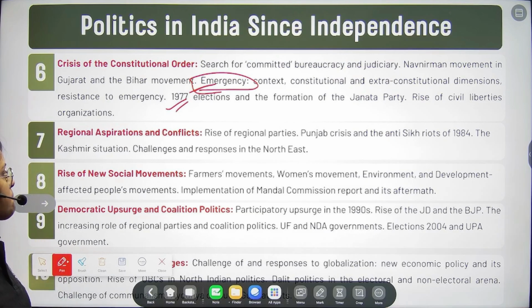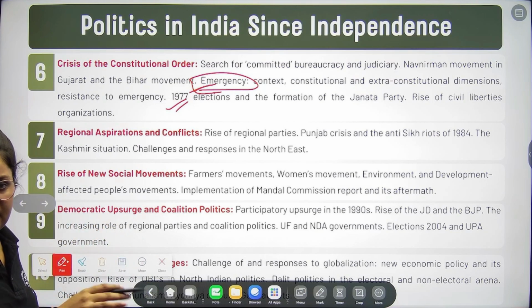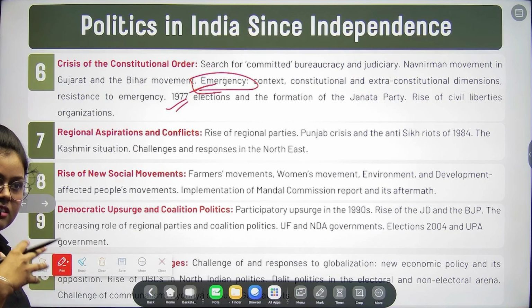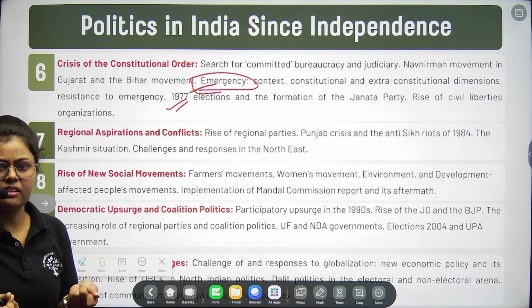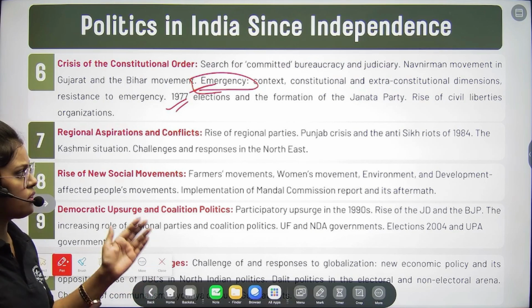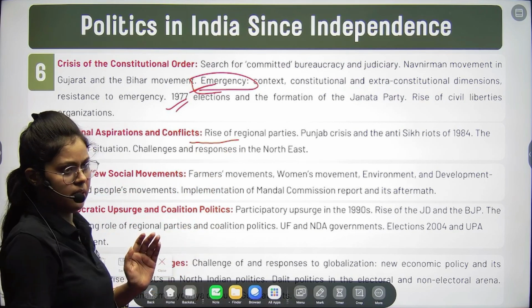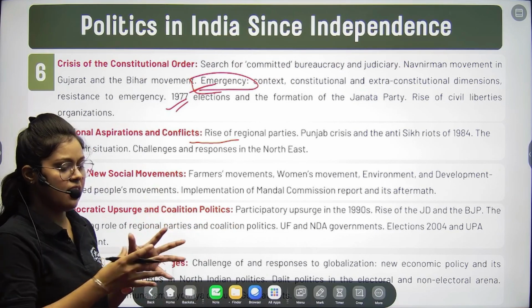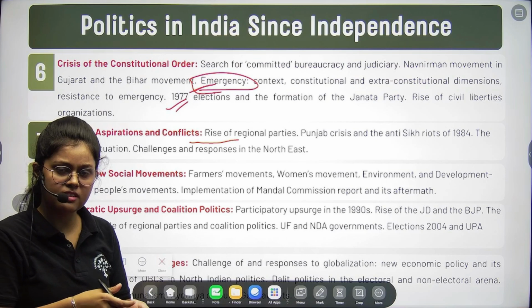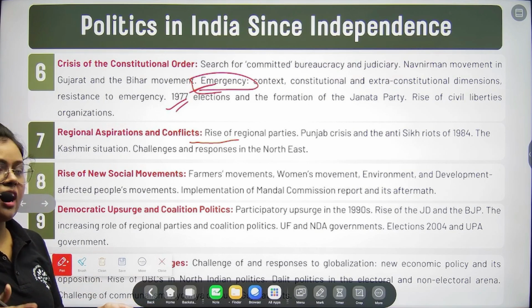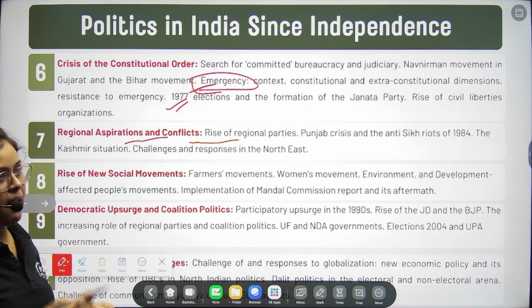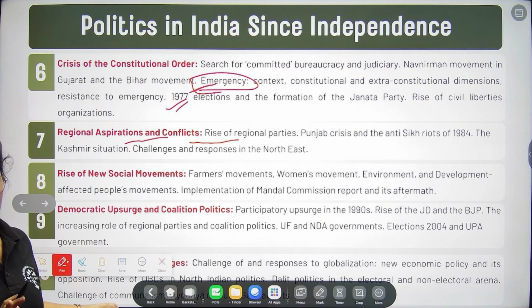And then we have regional aspirations. Regional aspiration is also one part of the second chapter, the nation building. Once you have this idea of building a nation, there is no consensus that can be built all together, right? So there is a series of this nation integration. Once we are done with making states on a linguistic basis, what happened after that, what demands were emerging, that we are discussing in this chapter. So the remaining part of the second chapter we are going to discuss in this chapter, right?